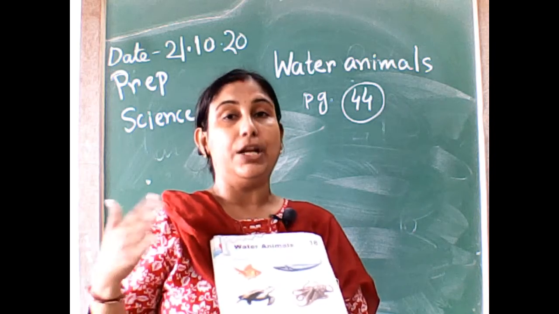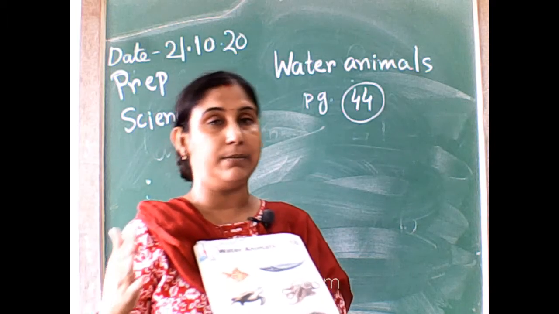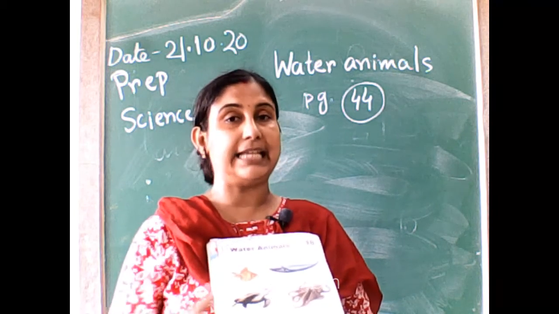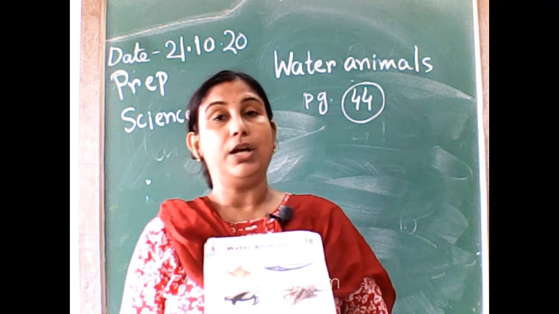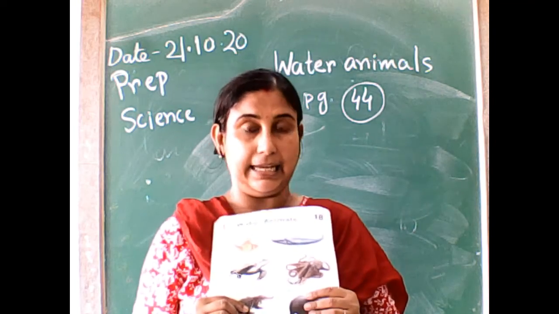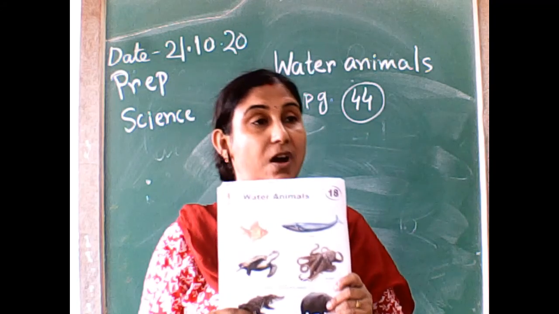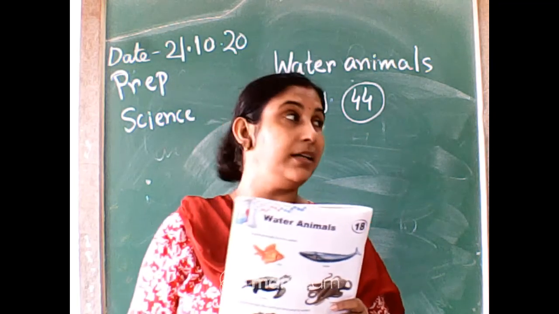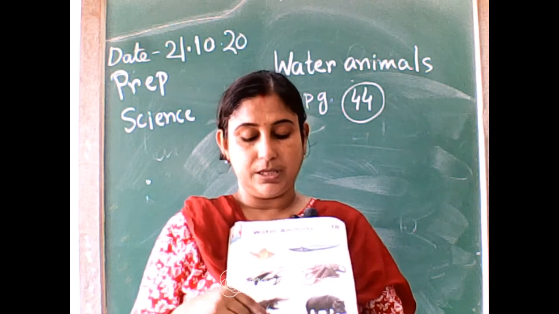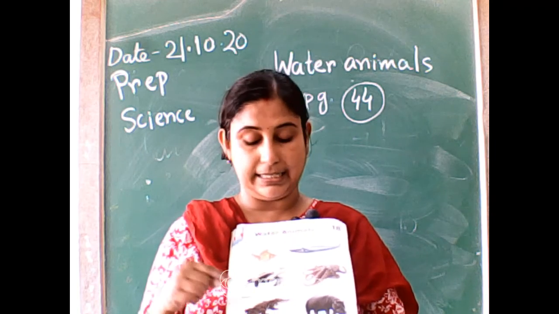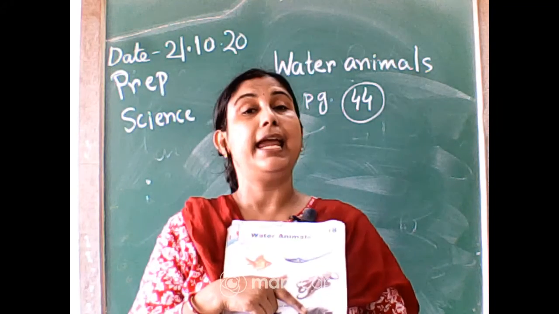Now we know the names of water animals, and these animals we can see on land and in water both. Today we learn these names. First recognize the name, see the picture and recognize it. After that we learn the names. Crocodile, C for crocodile. Then hippopotamus.